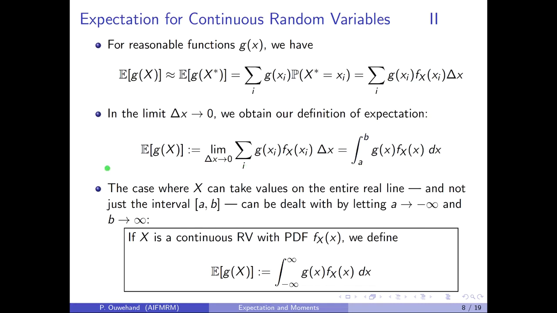Now we considered here the case where X takes only values between a and b. The case where X takes values on the entire real line, in other words from minus infinity to infinity for example, can be dealt with by letting a go to minus infinity and b to infinity. In that case we obtain the following definition. If X is a continuous random variable with PDF little f sub X, we define the expectation of g of X to be the integral from minus infinity to infinity of the product of g with the PDF.